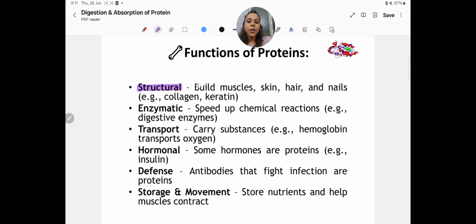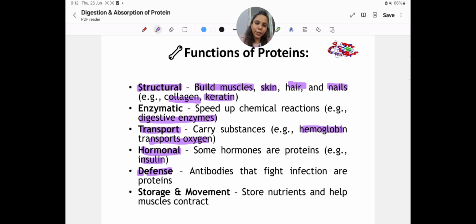Structural function: build muscles, skin, hair and nails. Examples are collagen and keratin. Enzymatic function: speeds up chemical reactions, like digestive enzymes. Transport: carries substances, like hemoglobin, which transports oxygen. Hormonal proteins: some hormones are proteins, for example insulin. Defense: antibodies that fight infection are proteins. And storage and movement: store nutrients and help muscles contract.